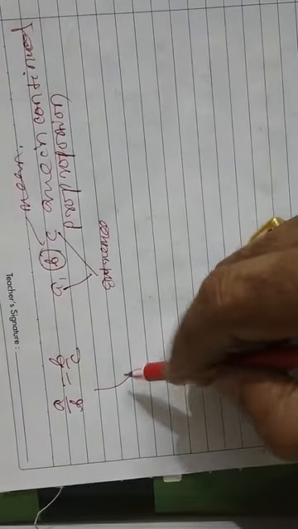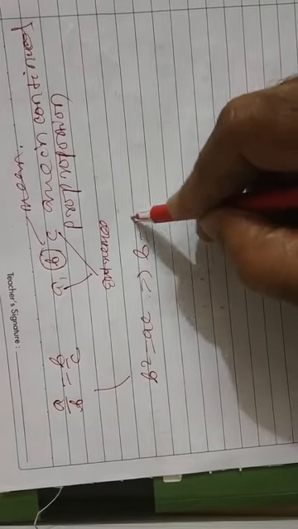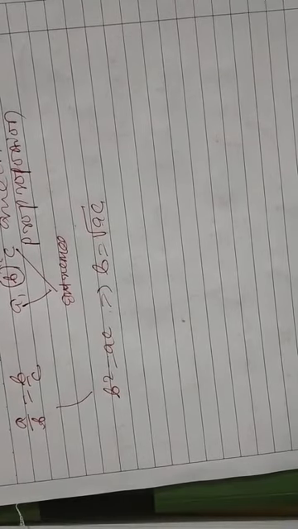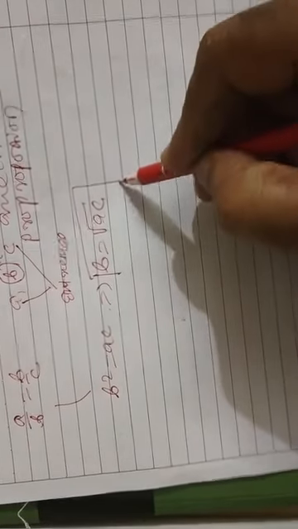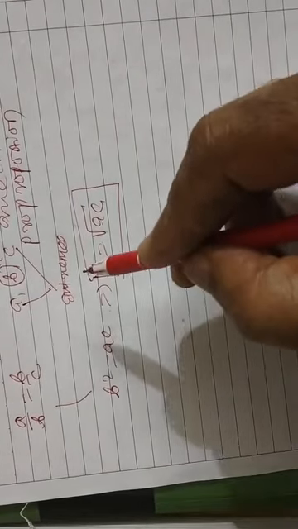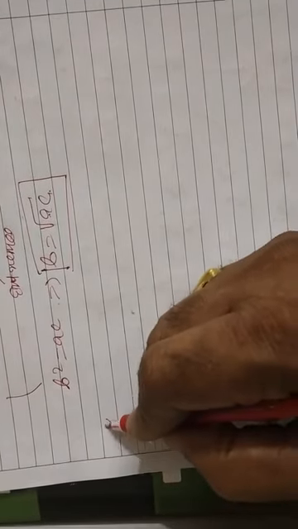And B square equals AC, or B is root AC. This is the method to get B when A and C are given. Getting the idea?